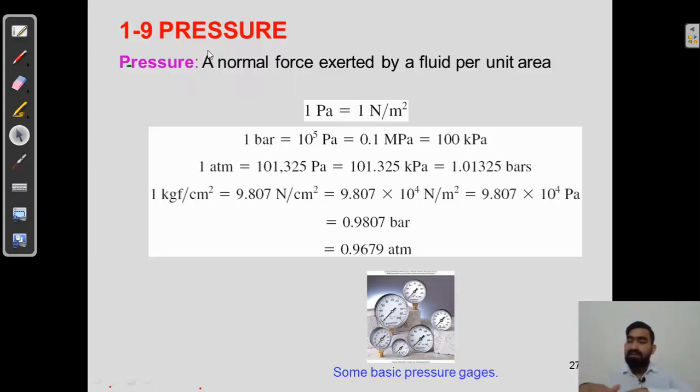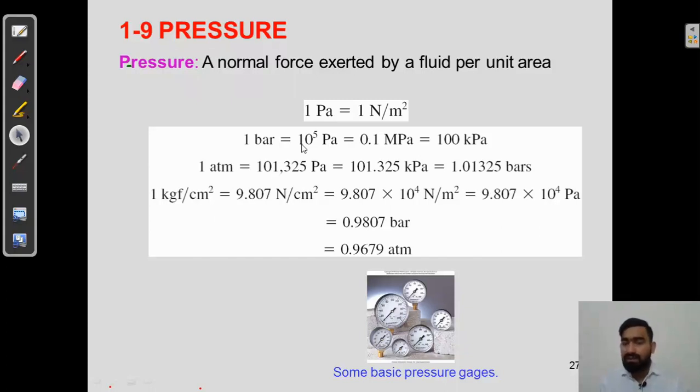Suppose this is 1 meter square surface area, and we are applying 1 newton of force, that is, the amplitude is 1 newton. So when you apply 1 newton force upon 1 meter square surface area, the pressure exerted on that surface will be 1 pascal, or you can also say 1 bar equals 10 to the power 5 pascal.